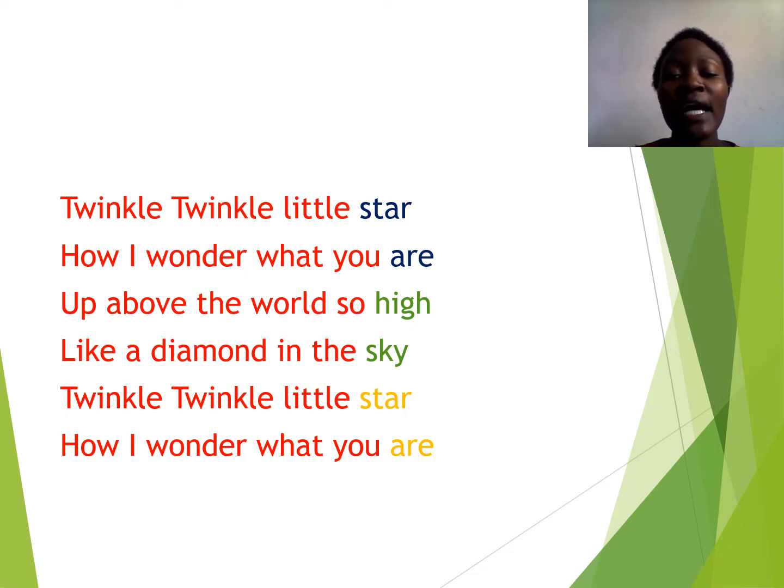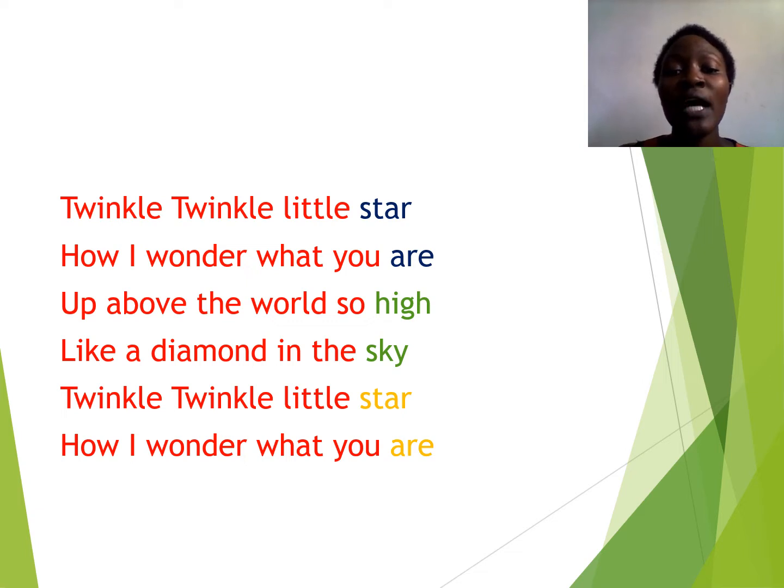So let's try and identify the rhyming words. The first pair of rhyming words is star and are, where the sound that is present is the r sound. So that is a pair because it has the same sound.